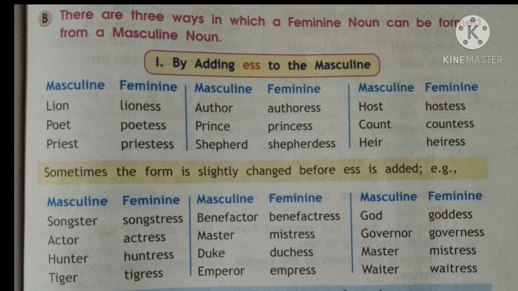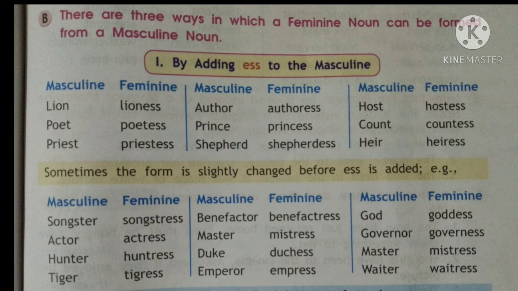Now there are 3 ways in which a feminine noun can be formed from a masculine. So from a masculine, how can we change it into a feminine? The first way is by adding ess to the masculine. For example, lion is a masculine gender, male. To make it female, we need to add ess after it, so it will become lioness.